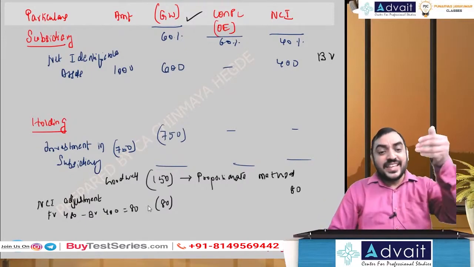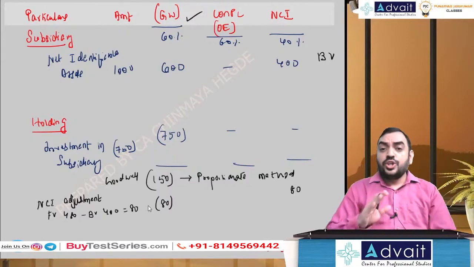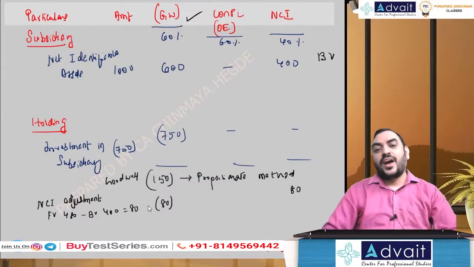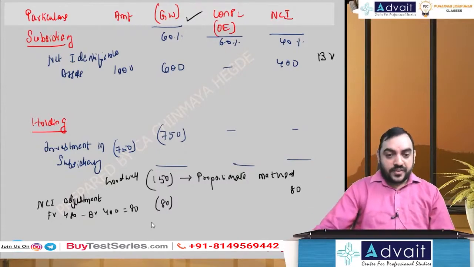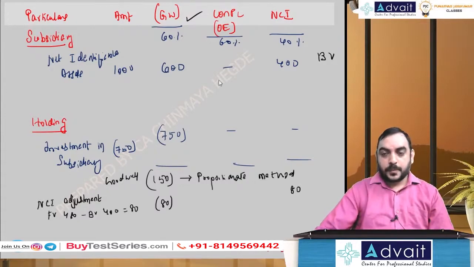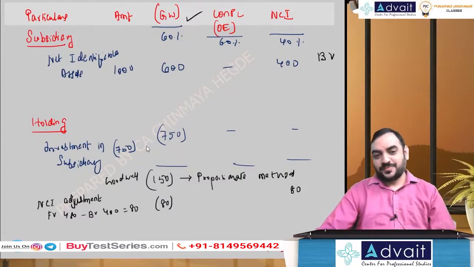If fair value of NCI is less than the book value, you subtract in NCI, you add in goodwill. Just the two treatments possible. Okay, so hope you have taken down. This is the format discussion, journal entry discussion, as well as the goodwill calculation.